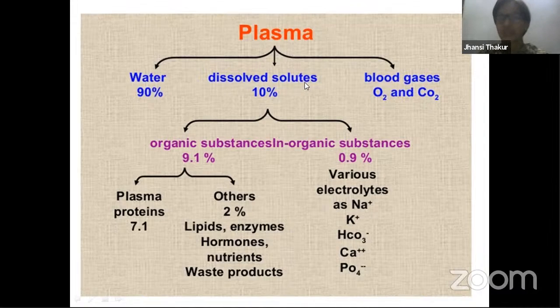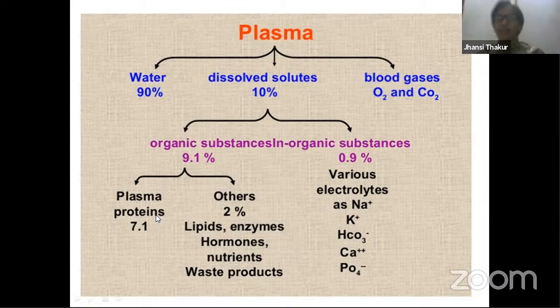So let's look at these dissolved solutes. What are the solutes that are dissolved over here? The organic substances present over here are plasma proteins. What are the plasma proteins? Albumin, globulins, heparin, all those things. The other material, which constitutes 9.1% of the organic substances, is lipids and enzymes. Lipids are less in number, of course, because lipids, fats, are specially carried by the lymphatic system. Enzymes, which are secreted. Hormones, which keep moving from the place where they are produced to the target organs.